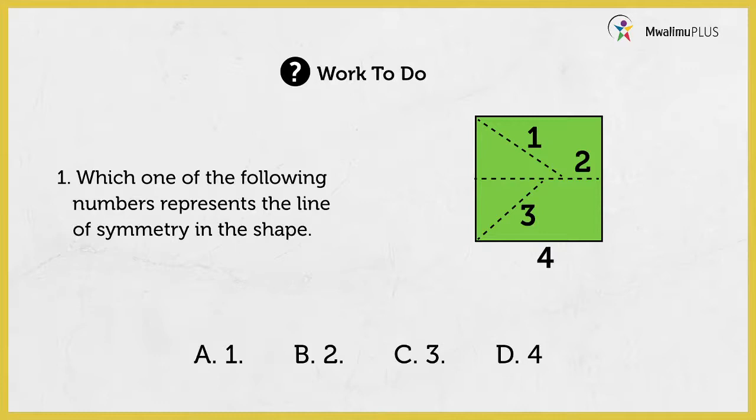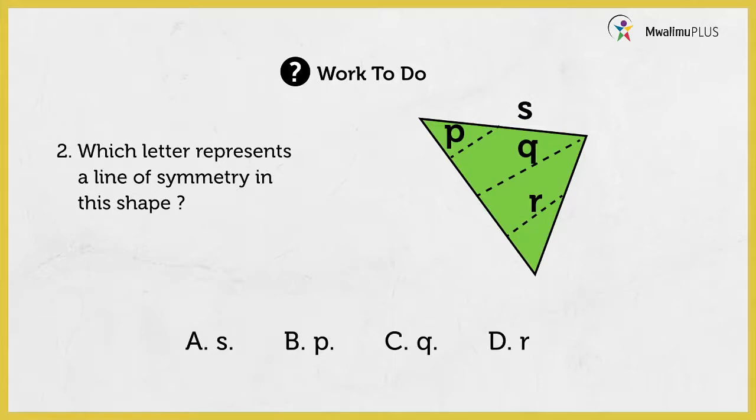Question number 2. Again, learners, I want you to look at that diagram, and when you look at it, I want you to do the following. The question is, which letter represents a line of symmetry in this shape? So after looking at it, now answer this question by identifying the line of symmetry in the particular shape given. So A, we have letter S, B, we have letter P, C, Q, and D, R.